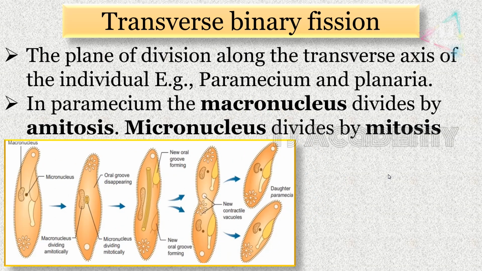So this is the diagrammatic representation. Here we have the micronucleus and macronucleus. The micronucleus divides mitotically and the macronucleus divides amitotically. Again, the plane of division is transverse. Finally, two new daughter paramecia are formed.